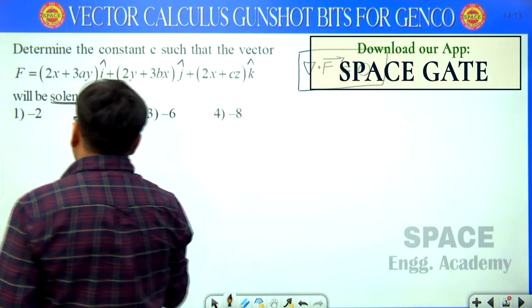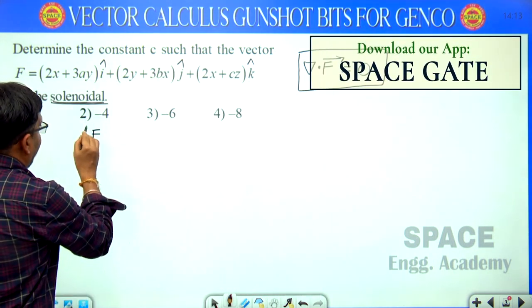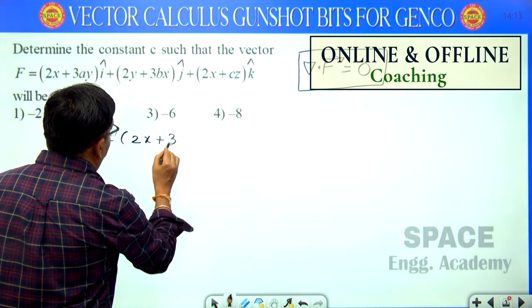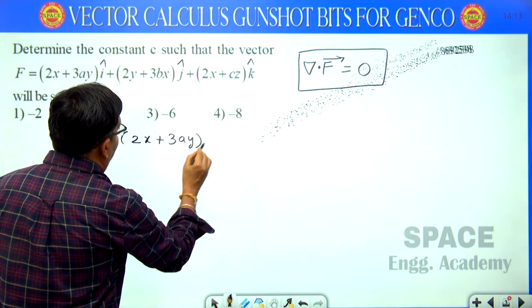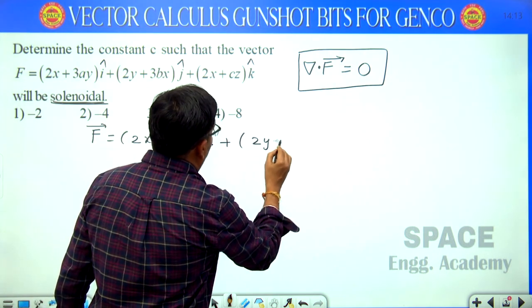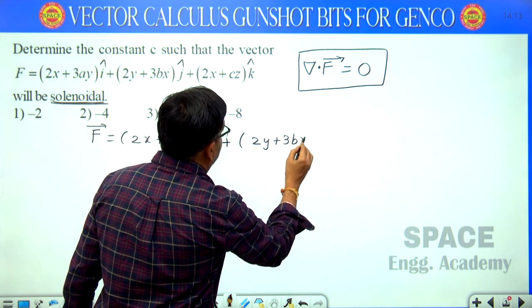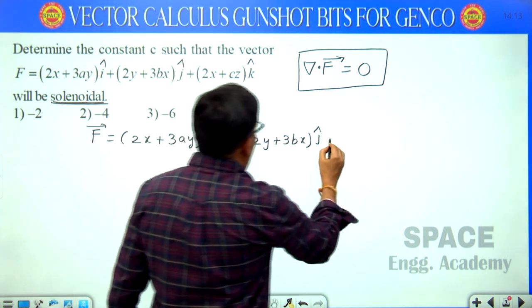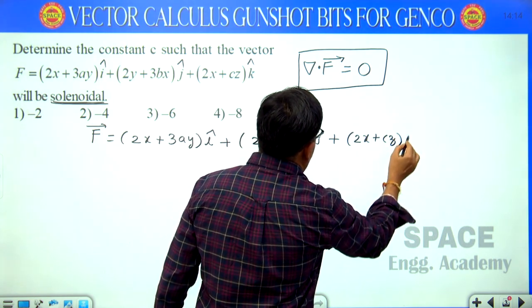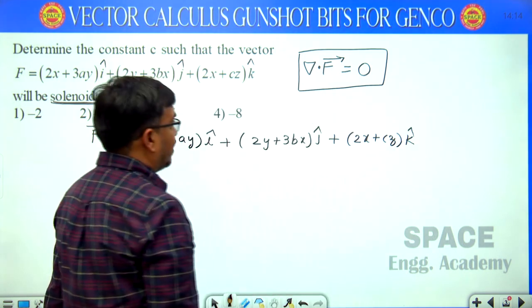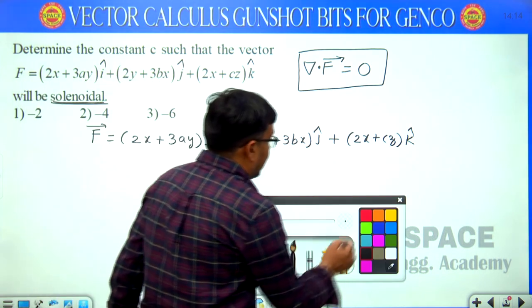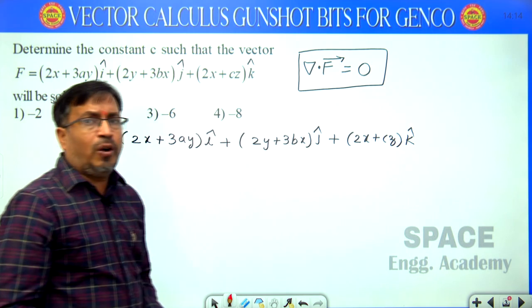So I am writing again here vector f. What is vector f given? It is (2x plus 3ay) i cap plus (2y plus 3bx) j cap plus (2x plus cz) k cap. This is the given vector. The given vector is in rectangular coordinate system, hence I am writing the divergence formula in rectangular coordinate system.